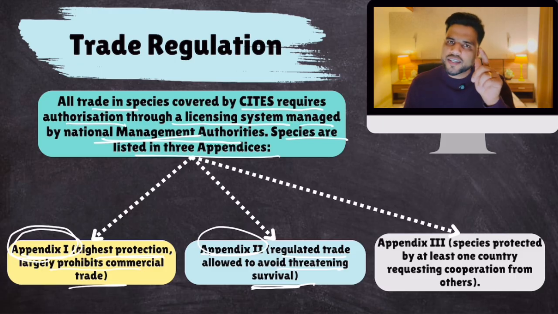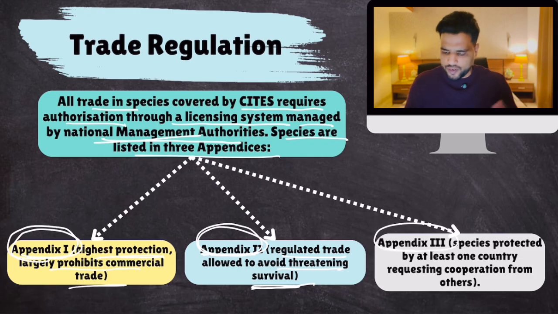So some form of concession is given to those species which are mentioned in Appendix 2, and species mentioned in Appendix 3 are more free. Species protected by at least one country requesting cooperation from others. So for example, tiger, India wants to protect tigers, and India wants that Sri Lanka or Myanmar also cooperate with India to prevent illegal trade in tigers. So that tiger would be mentioned in Appendix 3.